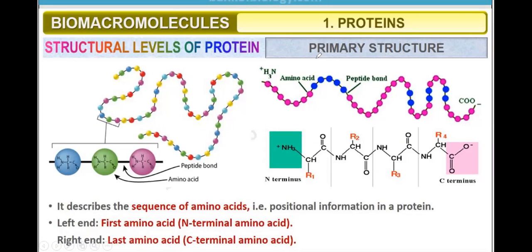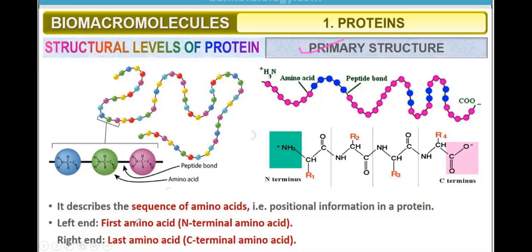The first is what? Primary structure. If we see here this structure, it describes the sequence of amino acids. It means it gives what? Positional information in a protein. Positional information of amino acids in a protein. So which amino acid is where? That information is given by what?